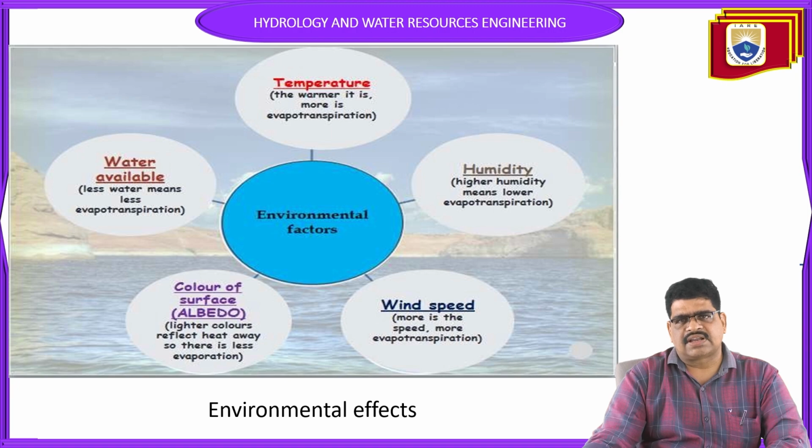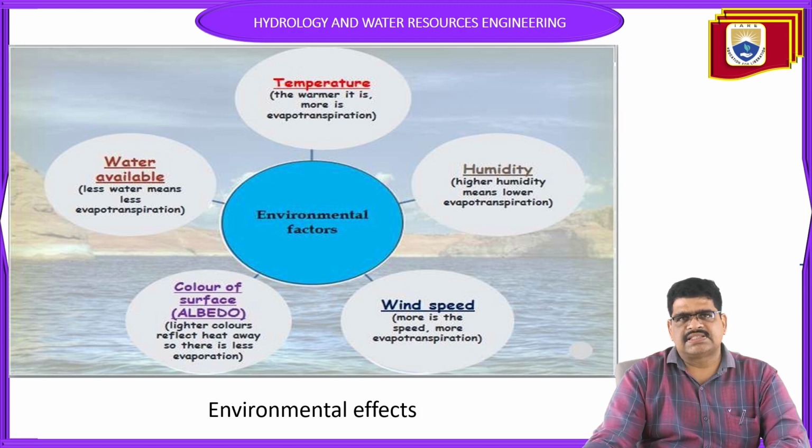Next, color of the surface, or albedo. How can the color of the surface affect it? Lighter colors reflect heat away, so there is less evaporation. Of course, in the summer we wear white. Why? White reflects the radiation and does not absorb it as much as the dark colors do. Light colors reflect the heat from the radiation of the atmosphere, or reflect the solar radiation, so there is less evapotranspiration.